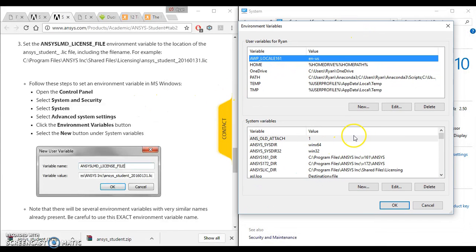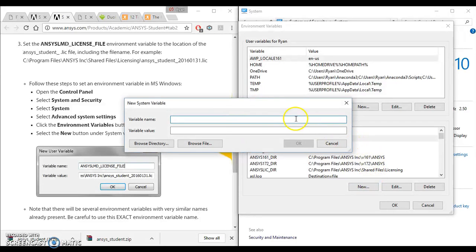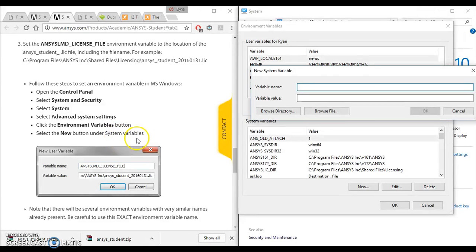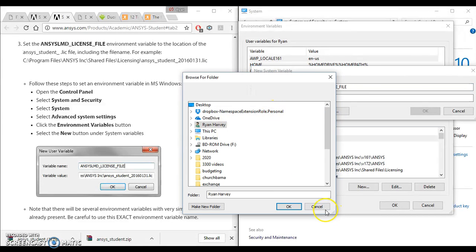And now we're going to make a new one under the user variables, or system variables. Well, it says new button under system variables, so whatever. And then we're just going to call it the exact thing that they say there: ANSYS limited. And then we'll just find it.